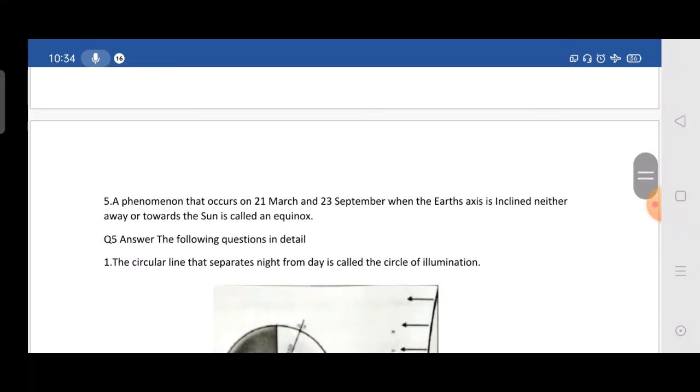Moving to the fifth one, what is an equinox? It is a phenomenon that occurs on the 21st of March and 23rd of September, when the earth's axis is inclined neither away from the sun nor towards the sun. That is known as an equinox.